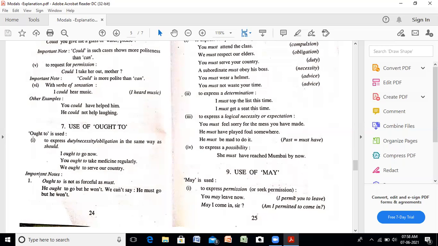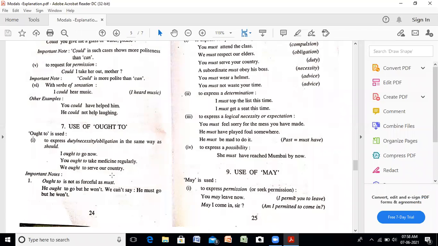But what is the difference? Note down. Ought to is not as forceful as must. Must जो है इसके लिए हम compulsion करते हैं कि ये आपको काम करना ही है, ज़रूरी है. But ought to does not force. He ought to go, but he won't. We can't say he must go, but he won't. Note the difference. जब हम कहते हैं he ought to go, इसका मतलब उसको जाना चाहिए, but he won't. लेकिन हमें पता भी है कि वो नहीं जाएगा. So it is not forced.